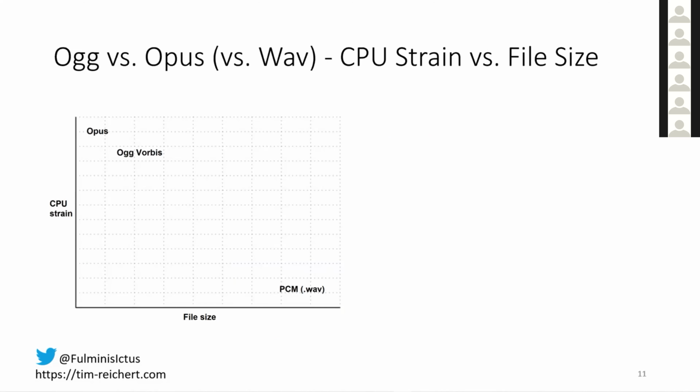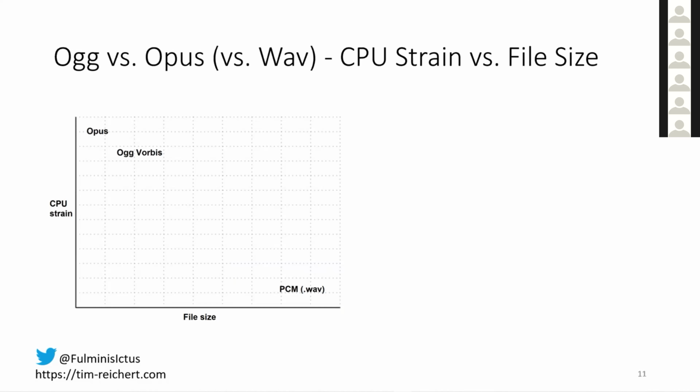WAV files, on the other end of the spectrum, don't labor the CPU, but are huge in file size. So it's a balancing act between CPU and memory/disk space. Delay can also be a factor. A more complicated encoding format like Opus can cause a bigger delay between the sound being triggered and the sound being played than OGG files. While WAV files don't have any decompression delay since they don't need to be decompressed. But since WAV files are bigger, it might take longer to transfer them into memory, again, leading to delay.